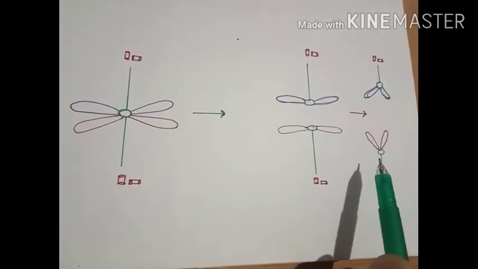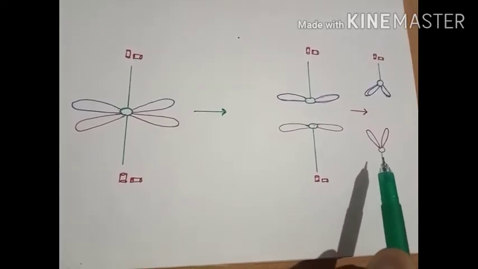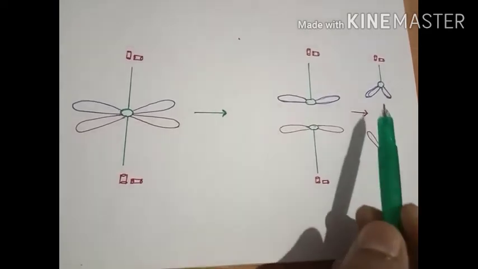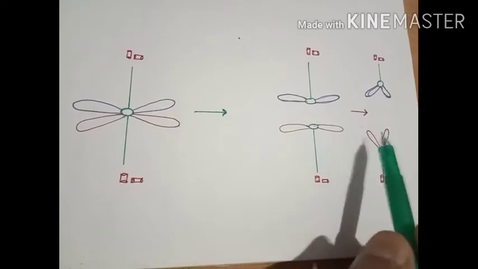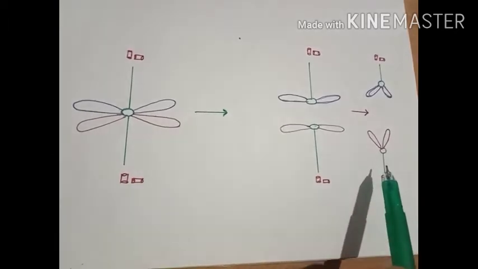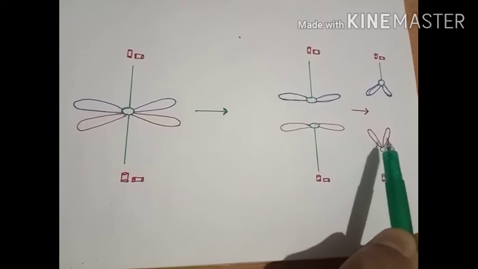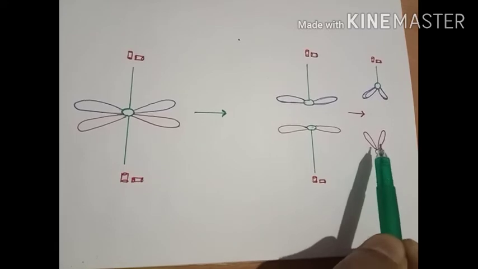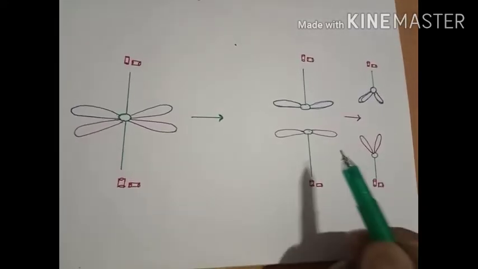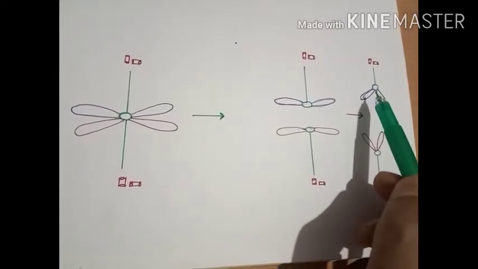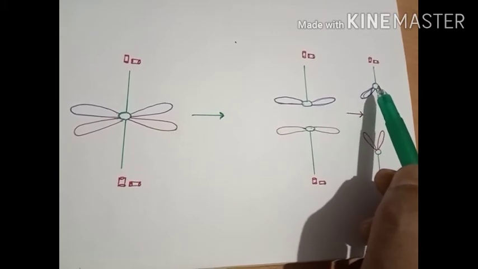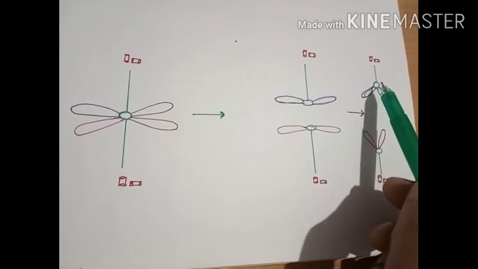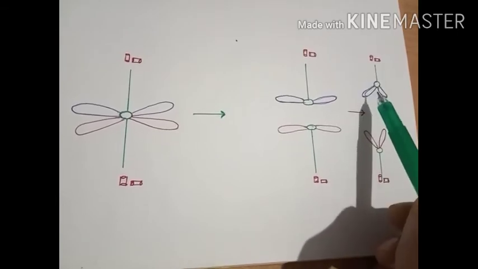The movement is also in such a way that, as the spindle fiber is attached to the kinetochore region of the centromere region, the centromere leads ahead, and the chromatids trail behind in a waving way, just like here. At this pole also, the centromere is pulled towards the other pole of the cell.